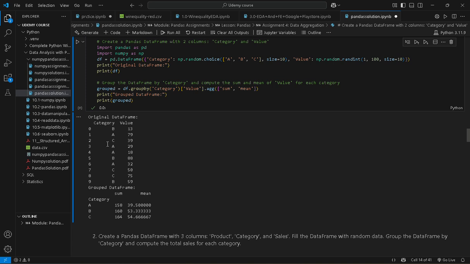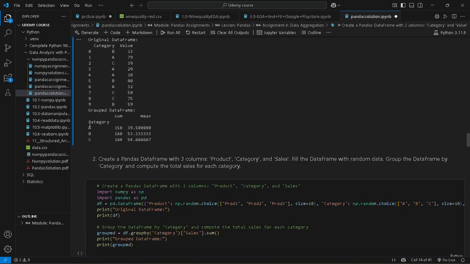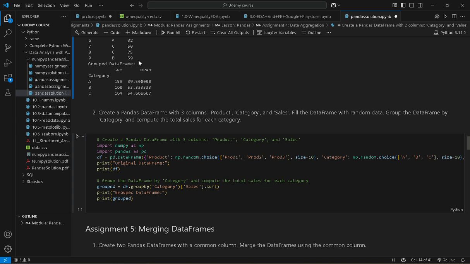So let's print it out and see. This is our category column, and this is our value. Category has a random choice from A, B, C, and value has a random number between 1 and 100, and we group the data frame by category to get the sum and also the mean. So we have our categories A, B, C with sums like 158, 160, and the means, and so on.